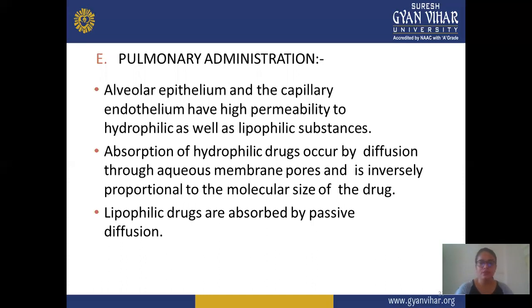Next is pulmonary administration. Alveolar epithelial, capillary, and endothelium have permeability to hydrophilic as well as lipophilic substances, and absorption of a hydrophilic drug is often by diffusion through aqueous membrane pores and is inversely proportional to molecular size of the drug, and lipophilic drugs are absorbed by passive diffusion. Means this route is also good for absorption, and the drug absorption takes place by passive diffusion.